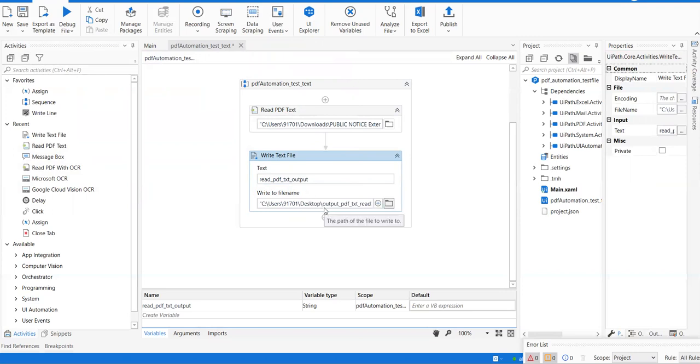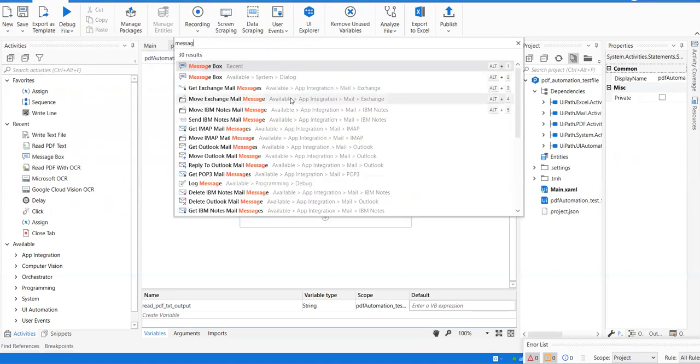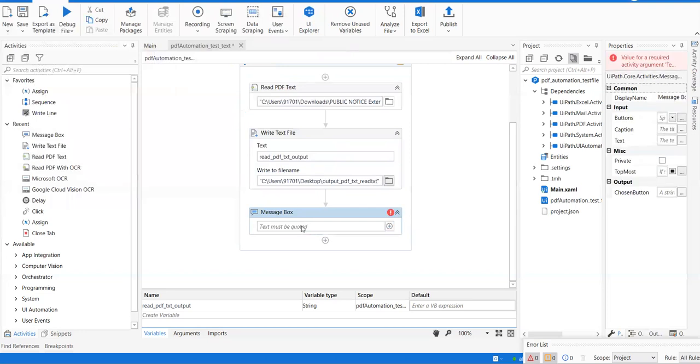So how do we know if it has happened? Because everything happens within a second, or depending upon the speed of your PC. There should be some kind of warning or notice, right? So just for our convenience, let me add a message box over here. Message box. Whatever the message is to be specified, it should be given within the codes, right? As we discussed in the previous session.